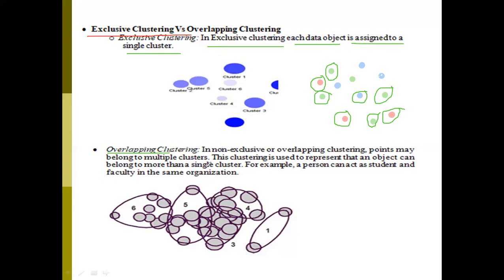Overlapping clusters are also called non-exclusive clusters. In non-exclusive or overlapping clusters, a point may belong to multiple clusters. The given individual data points may belong to multiple clusters. This clustering is used to represent that an object can belong to more than a single cluster.